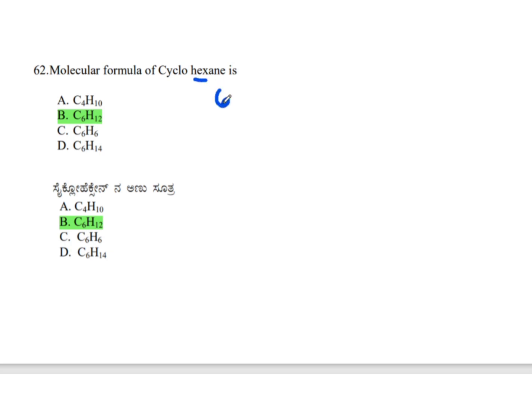The molecular formula of cyclohexane is, that is CnH2n. The general formula of cycloalkanes is CnH2n. Therefore, cyclohexane indicates the number of carbon atoms is 6. Therefore, the molecular formula is C6H12.